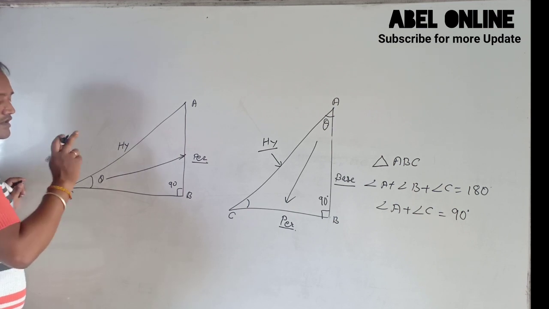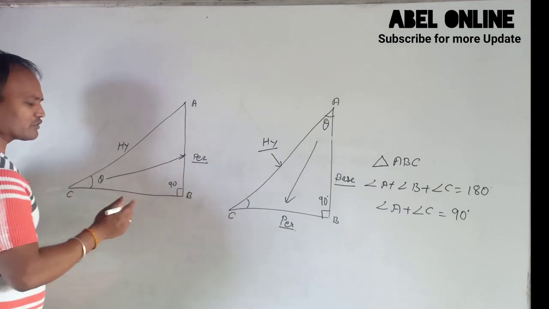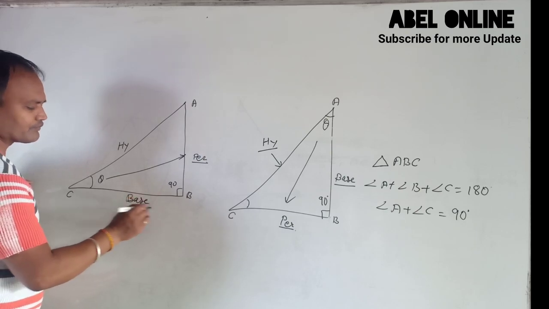So this is AC, AC is the hypotenuse, the front of theta is the perpendicular, so this is base.